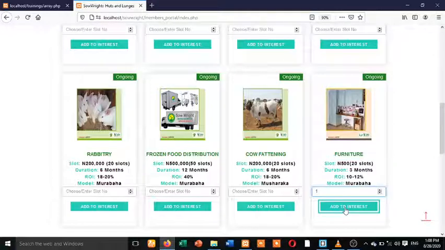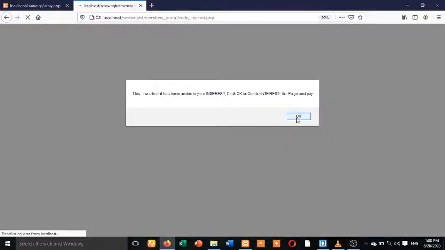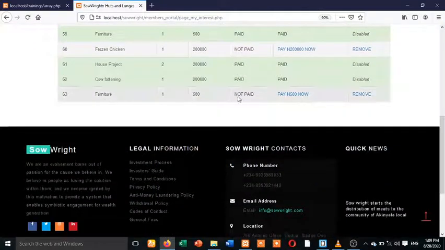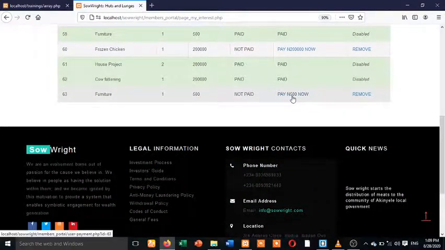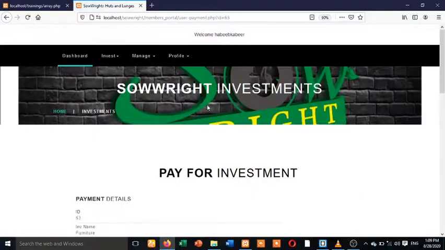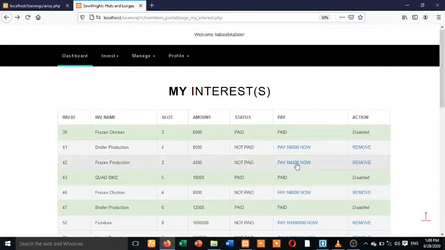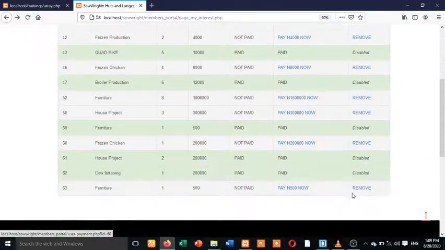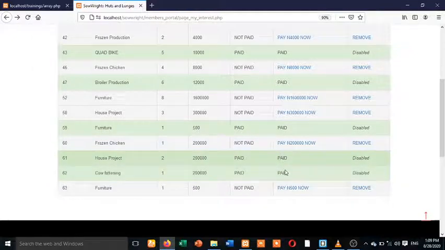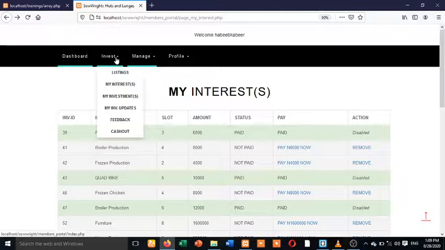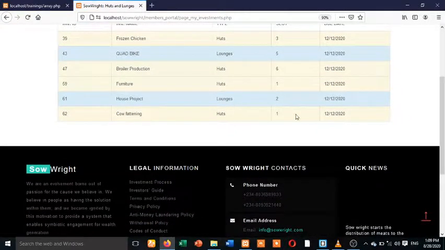Maybe I have interest in this, so it's going to say this thing has been added to interest, and it will take me to my interest page. You can see this furniture, I just added it now. Then I can pay for it. When you click on pay, it will take you to Paystack and other information. That's not where I'm going, but I just want to show you. If this thing is paid for, it will add it to my investments. So all these ones are the ones that I've paid for.